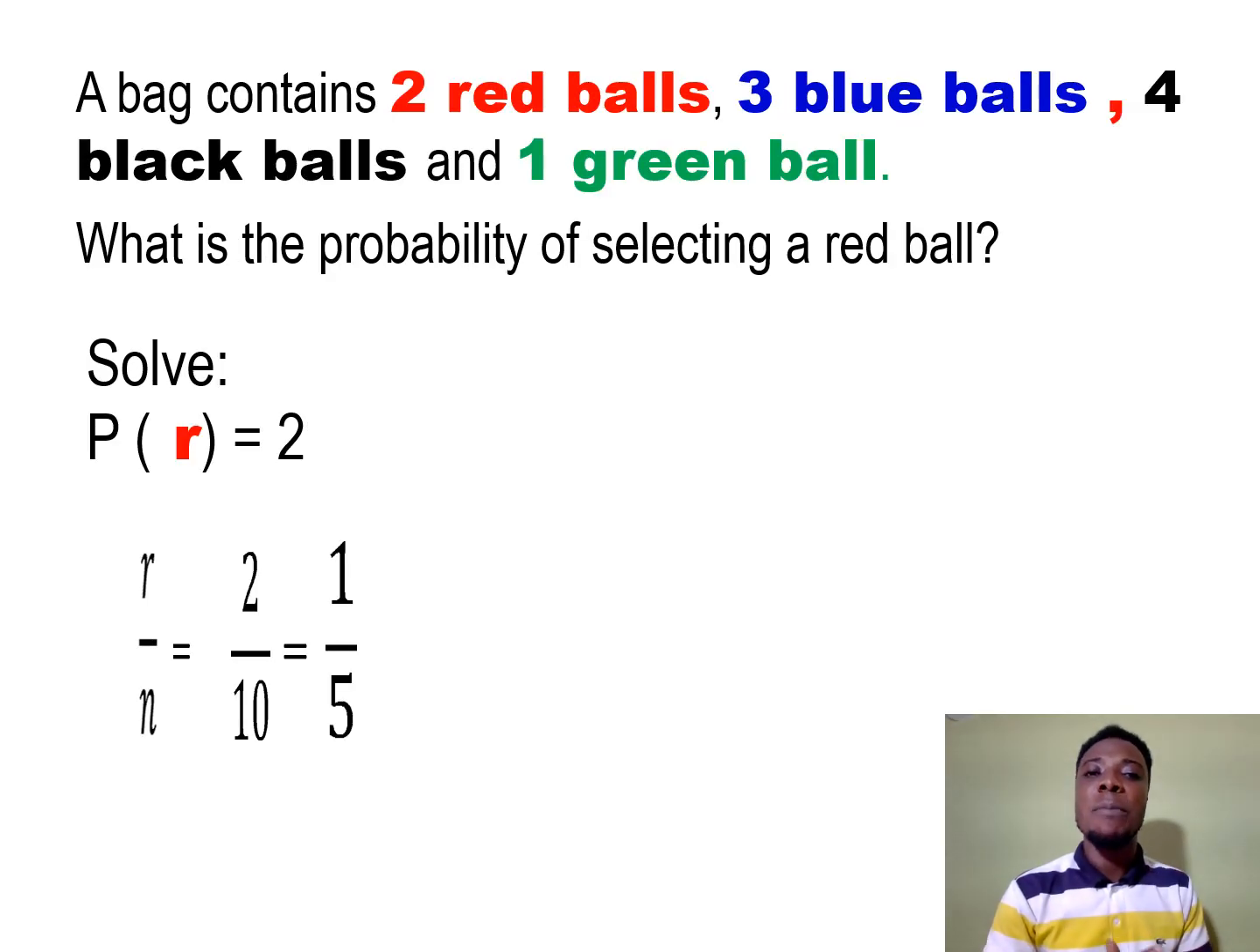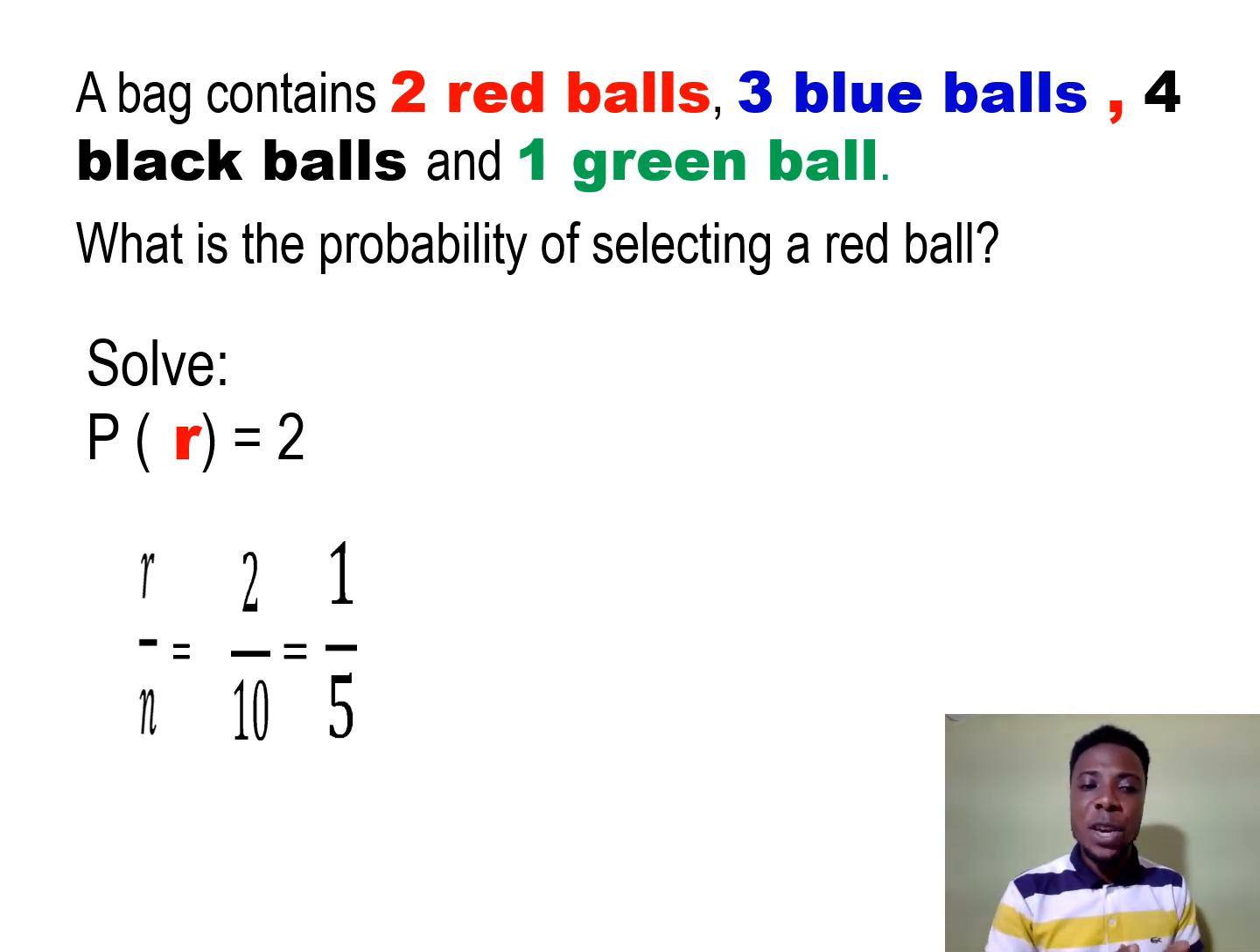Now, let's take the example we had again. This is the same example I gave you. I said a bag contains 2 red balls, 3 blue balls, 4 black balls, and 1 green ball. You remember the question? Now, what is the probability of selecting a red ball if you dip your hand once into the bag? What is the probability of you selecting a red ball?